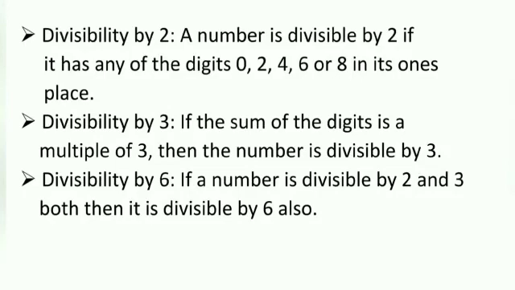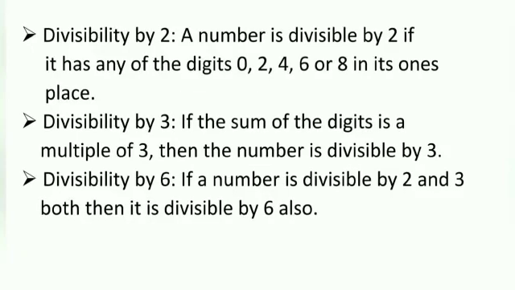Divisibility by 2. Now multiples of 2 are 2, 4, 6, 8, 10, 12, 14, 16, 18, 20, and so on. Now in these numbers you will see that the digits 0, 2, 4, 6, 8 are in the ones place. So a number is divisible by 2 if it has any of the digits 0, 2, 4, 6 or 8 in its ones place.